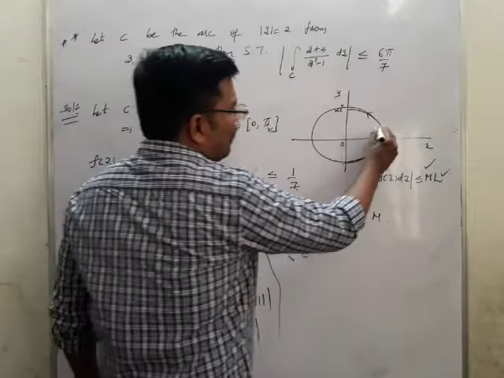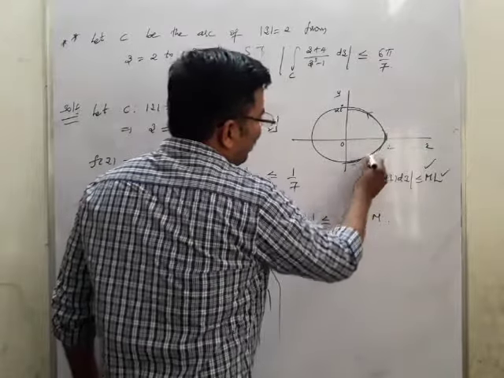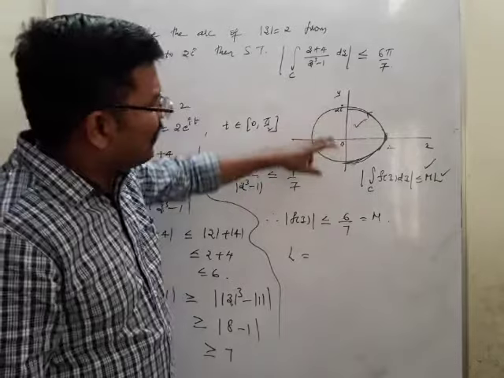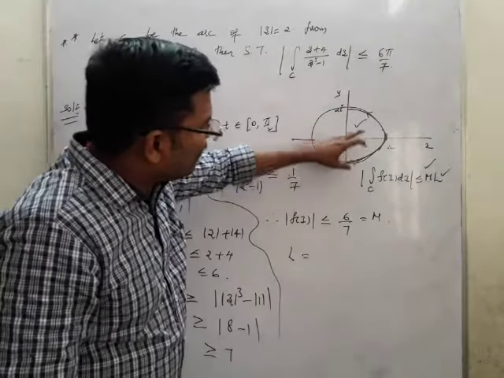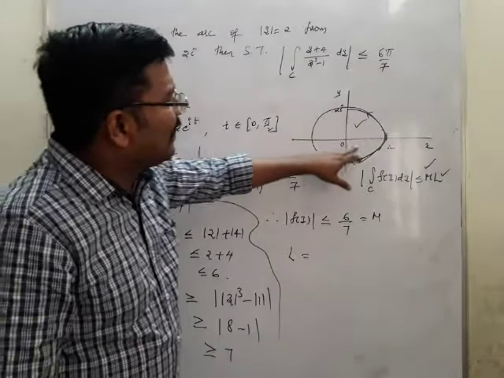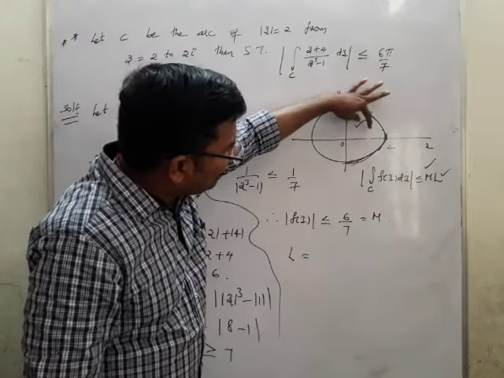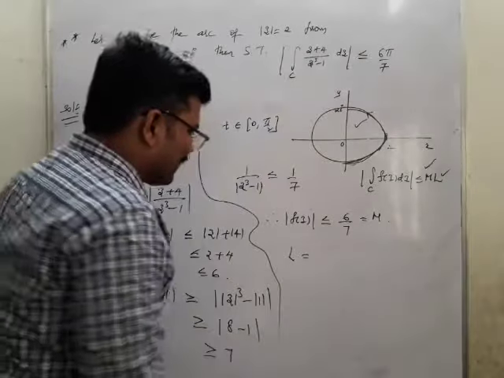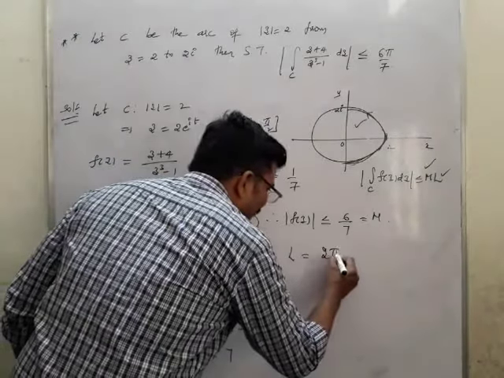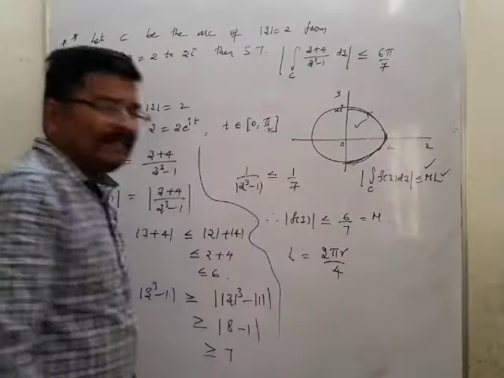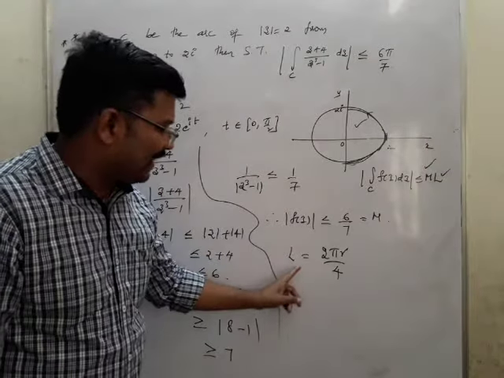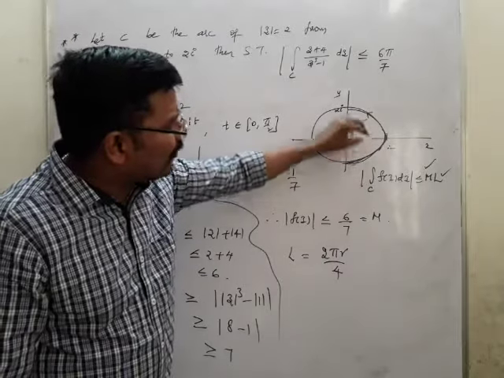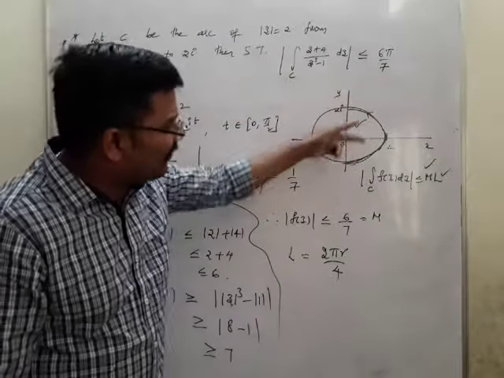Now what I'm finding is only this quadrant, which is the fourth part, so I divide by 4. So I may write L is equal to 2 pi r by 4. This is what I should write now, because L is nothing but the length of the curve. The length of the curve from here to E is nothing but the fourth part.